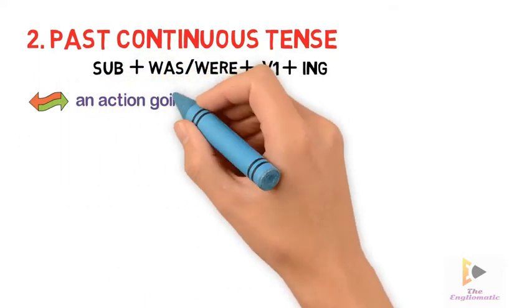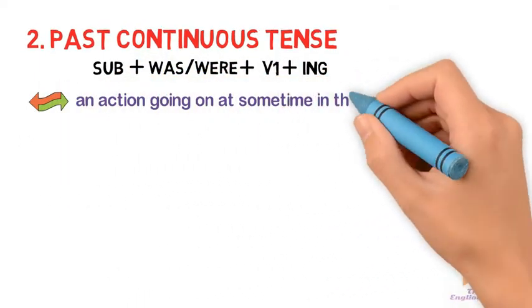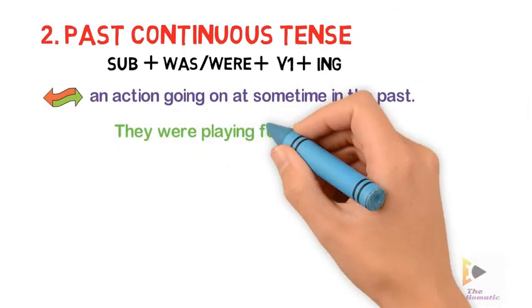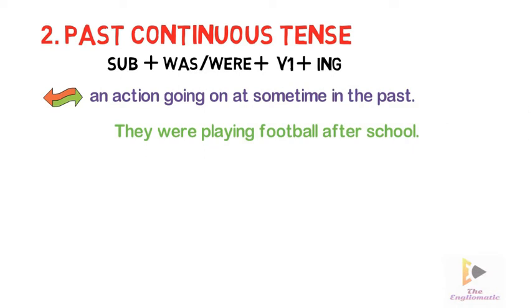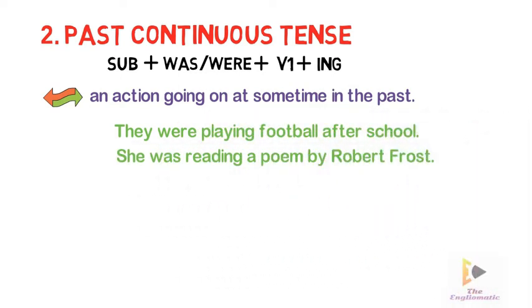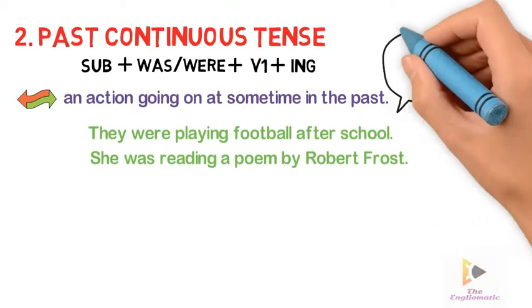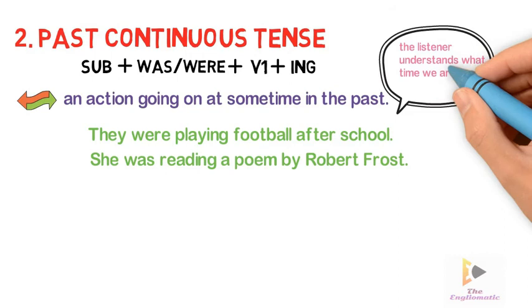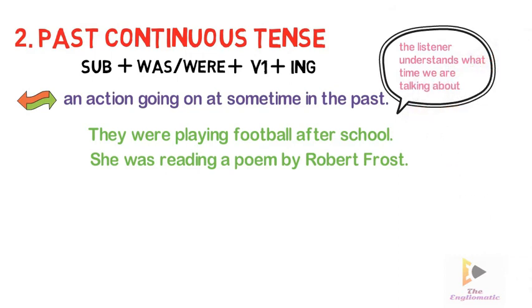An action going on at some time in the past is said to be in past continuous tense. They were playing football after school. She was reading a poem by Robert Frost. In these kinds of sentences, the listener understands what time we are talking about.